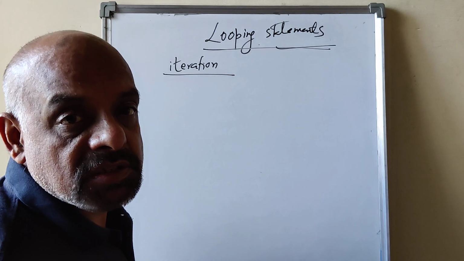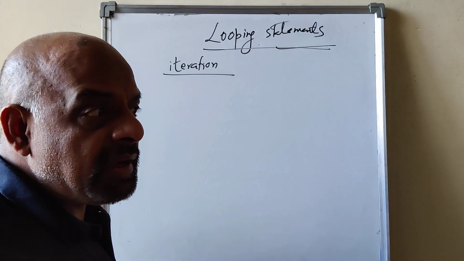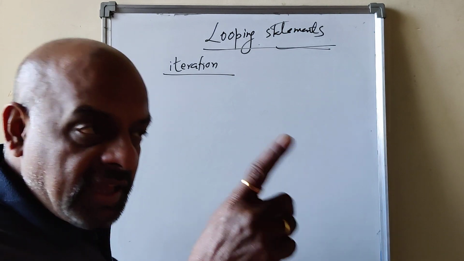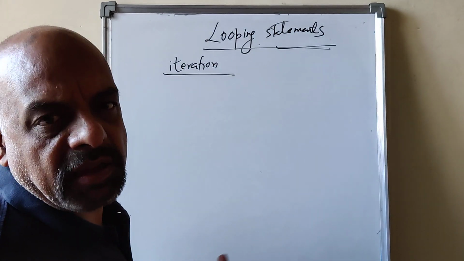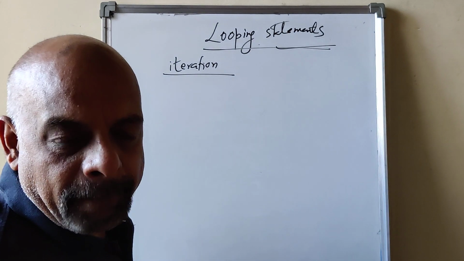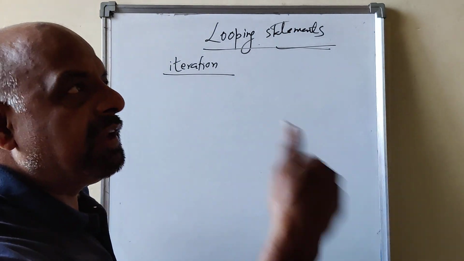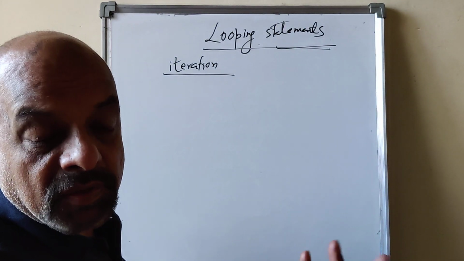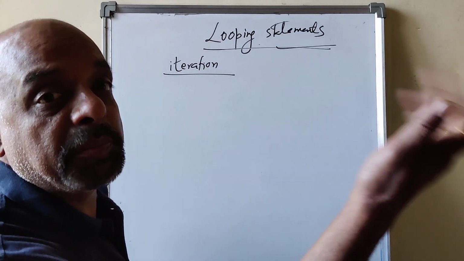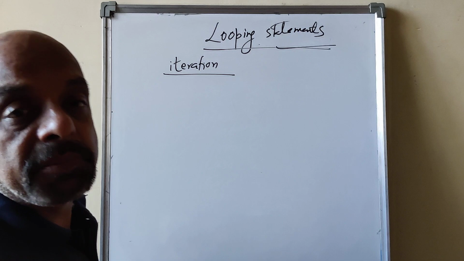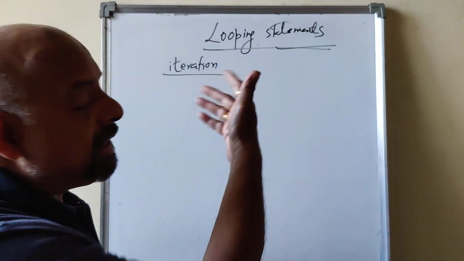There are situations where I have to repeat the same piece of code again and again. I want to print my name 5 times. I want to display my name on the monitor 5 times. To print once, one printf statement is enough, but for 5 times you have to write the printf statement 5 times. Is it advisable to write like that?